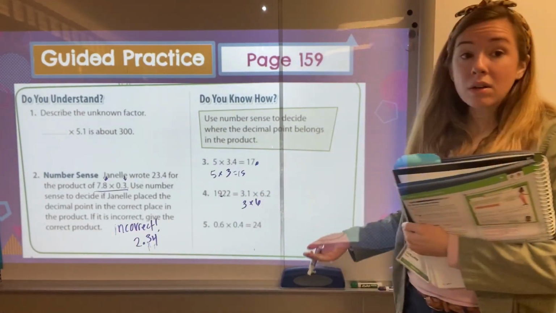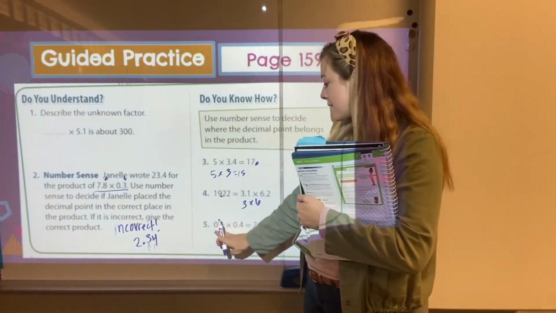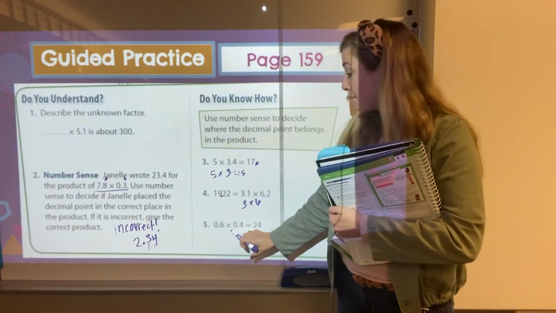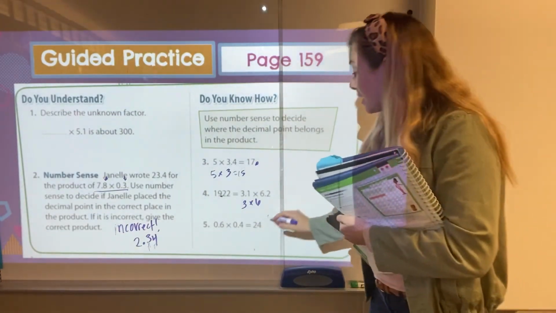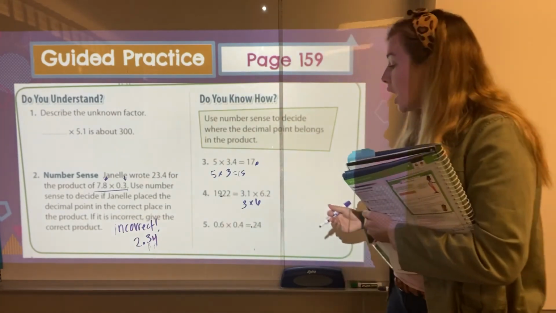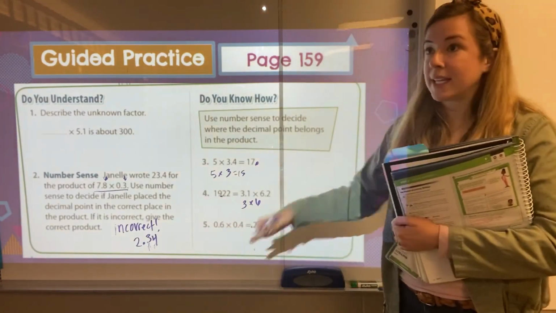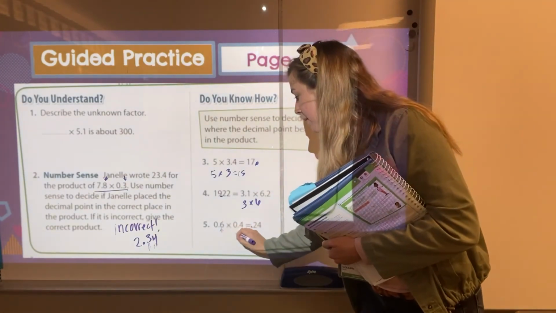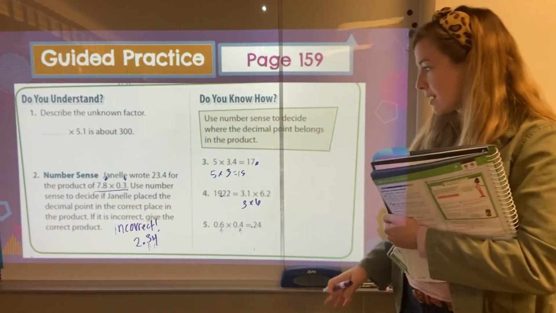Our last one, it gets a little harder when we have both like parts of a whole. So we have 6/10 times 4/10. So we're multiplying a very small number by a number that's less than 1, so our answer is going to get even smaller. So I know it's not going to be 24. It's not going to be 2 4/10. It's going to be 24 hundredths because we are multiplying a tenth by a tenth. I know I'm going to get into the hundredth spot for 24 hundredths. And so you can even think about this one like, well, I have 2 decimal places in my factors, so I'm going to have 2 in my answer.